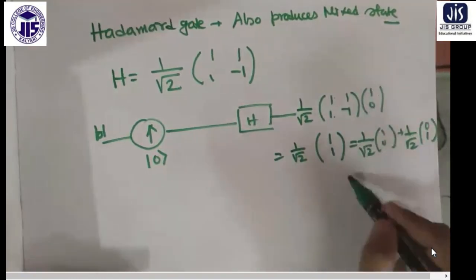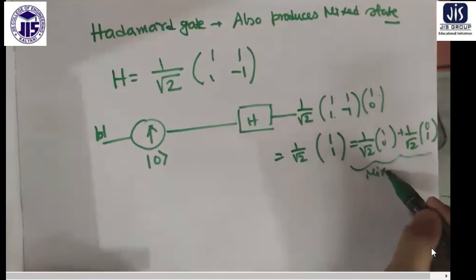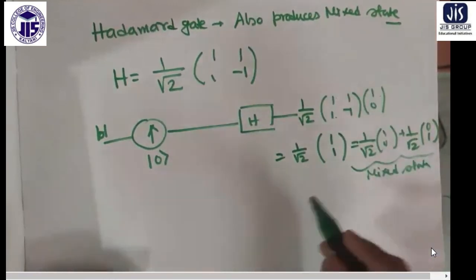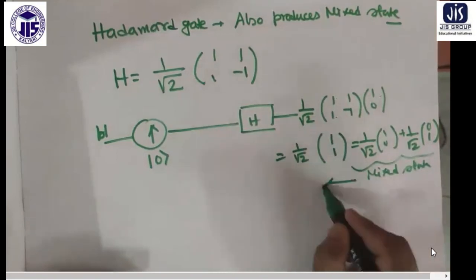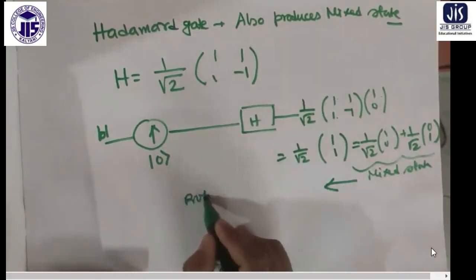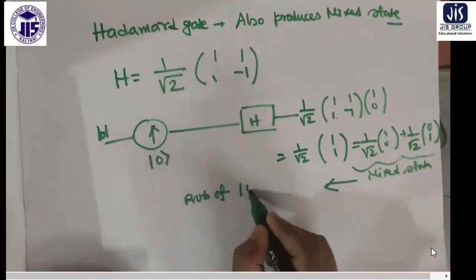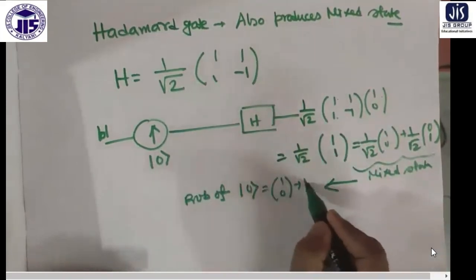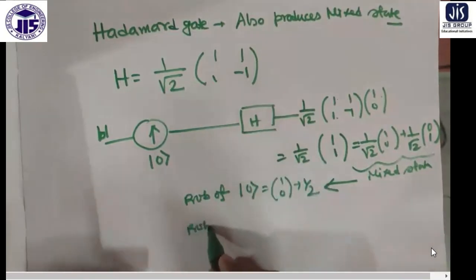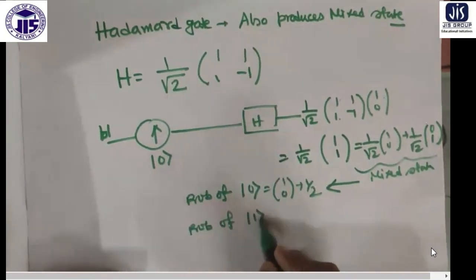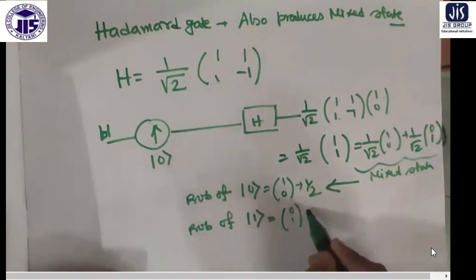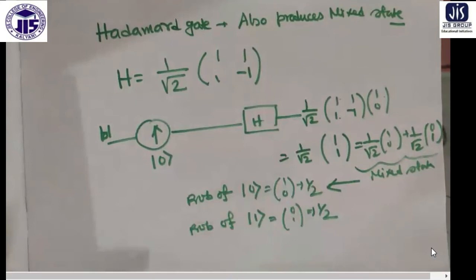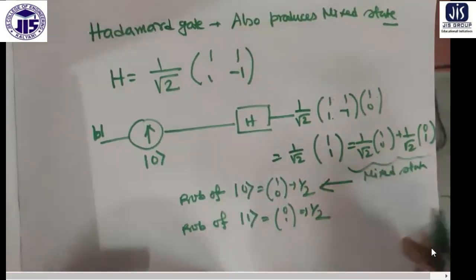Now this is a mixed state again, and you see now, mixed state means the probability of each of the states is half. Probability of the 0 state, that is 1 0, is half, and the probability of the 1 state, that is 0 1, is also half. So the electron, if you now try to find it, may be in a mixed state.